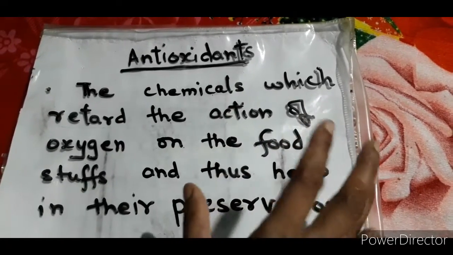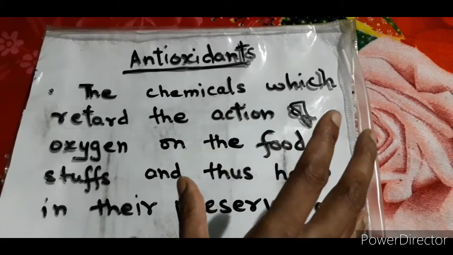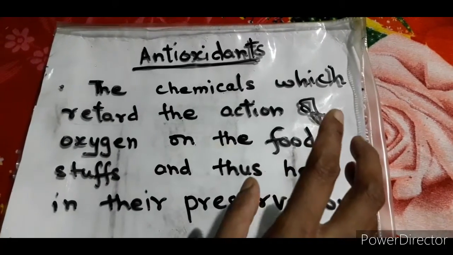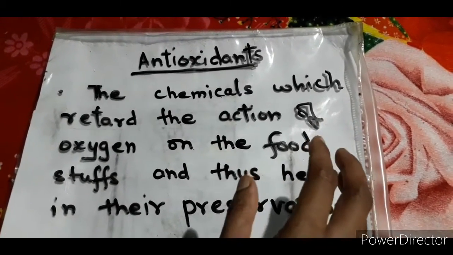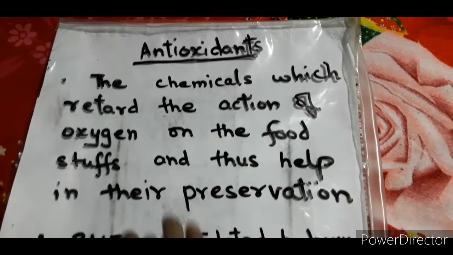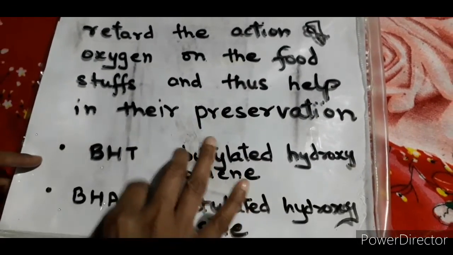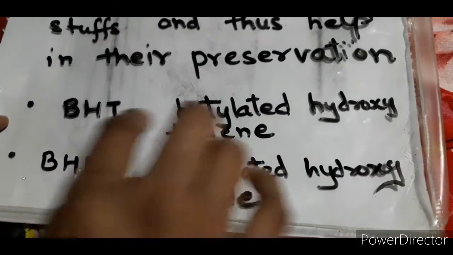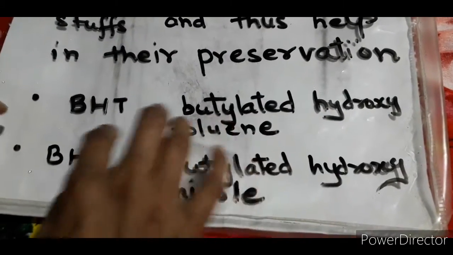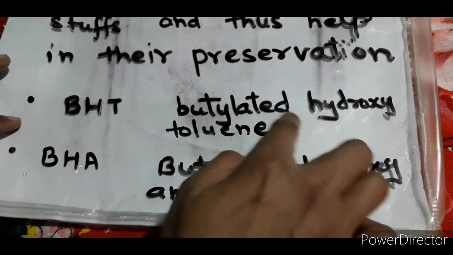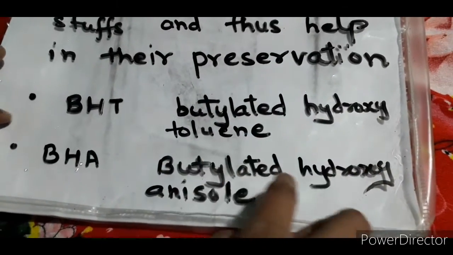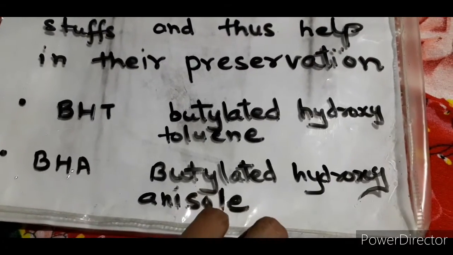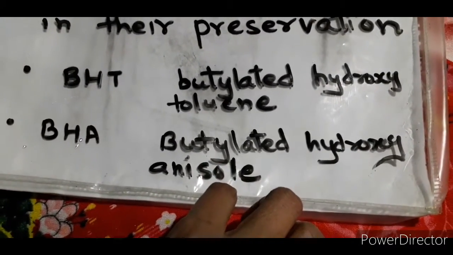What is the reason why this is happening? Because it always reduces the rate of involvement of free radicals, which are responsible for this particular aging process. I have written two important antioxidants which are in your course, BHT and BHA. We'll see these two, and their names are also written: butylated hydroxytoluene and butylated hydroxyanisole. These two antioxidants are very important.